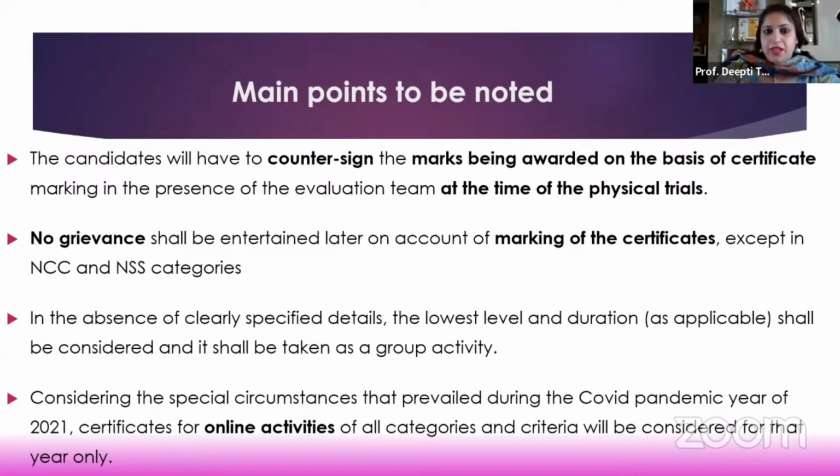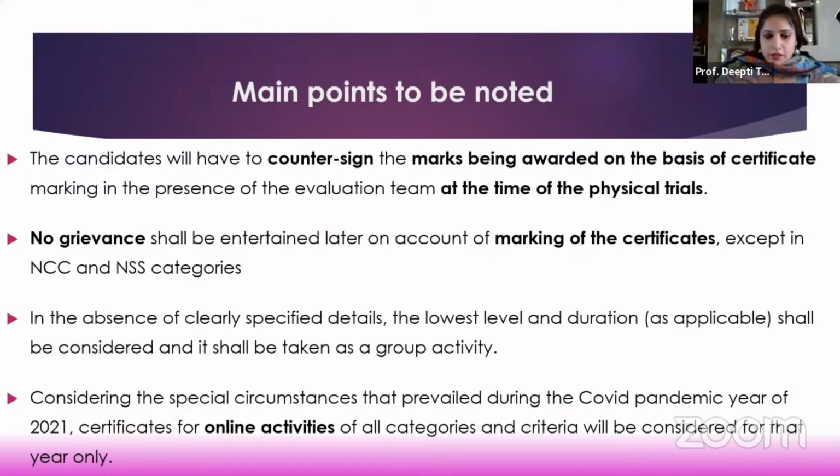I will discuss with them. I will tell the team present there that, look, this is the way. If there has been any discrepancy, then they will change your marks. Or if you are counting them in a wrong manner, they will explain to you that this is the error that you're making in computation of your marks. But whatever, through deliberations and discussions, your certificate marks will be finalized right then and you will be countersigning those marks. So since you have already calculated and countersigned your marks, no grievance on this count will be entertained later on for any other category except NCC and NSS.